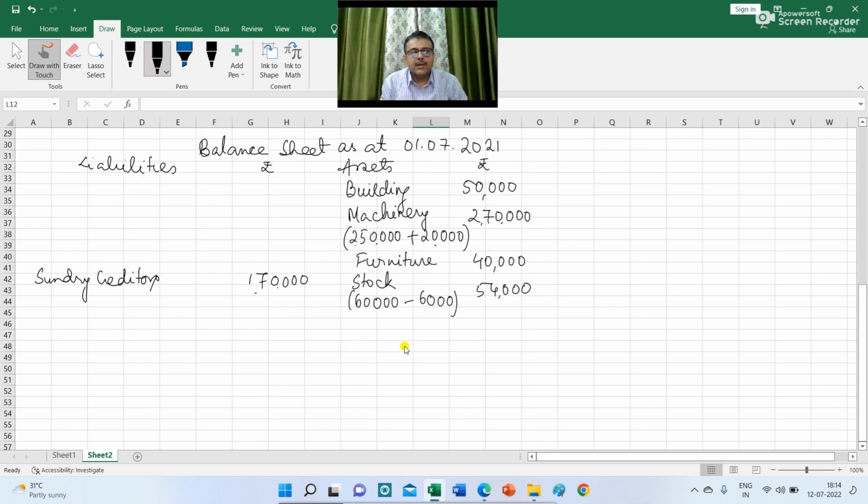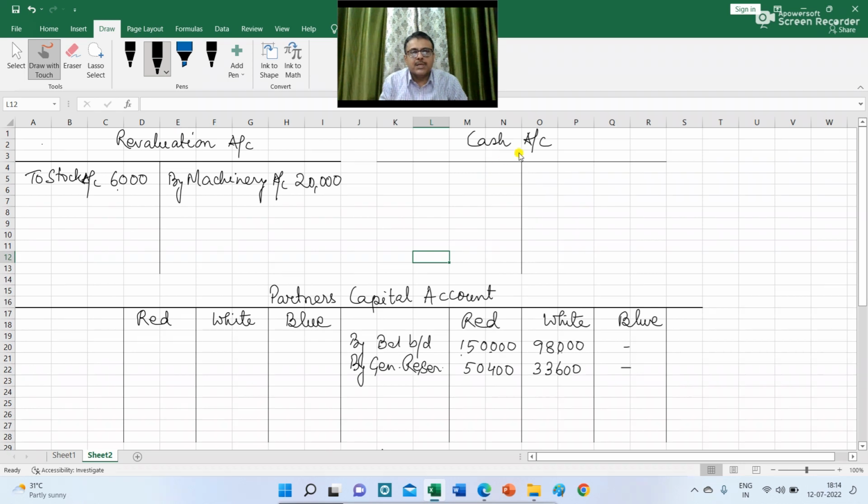The next figure given in the balance sheet is the debtor balance, which is rupees 90,000. Since there is no adjustment, I have written in the balance sheet debtor 90,000. The next balance is the cash, rupees 12,000. I have opened here the ledger of cash, so I am writing here to balance b/d rupees 12,000.